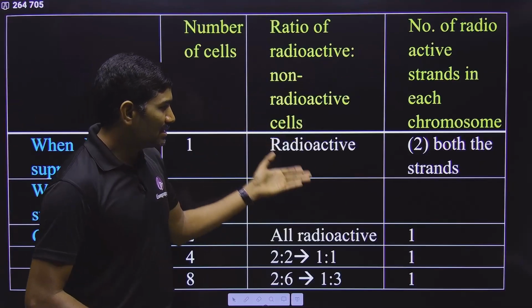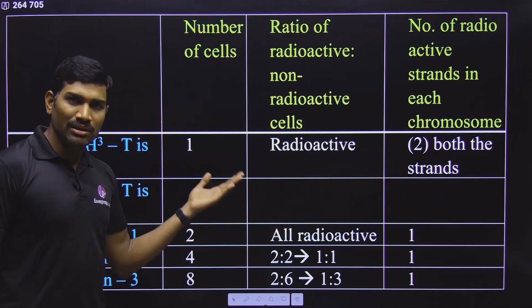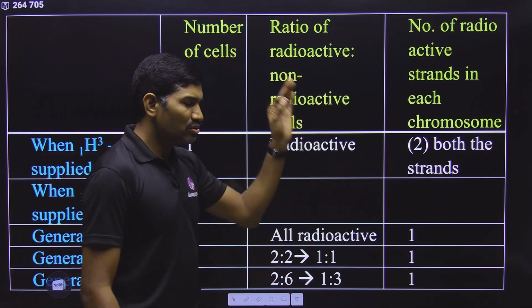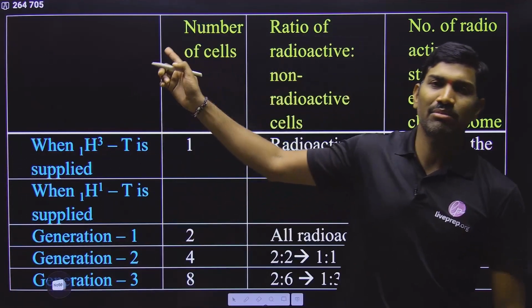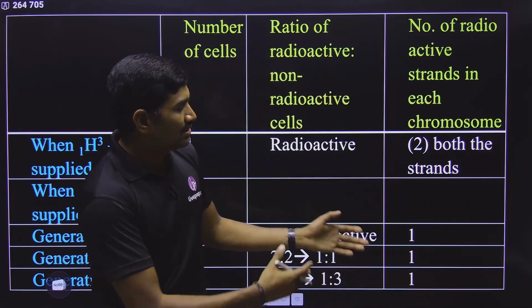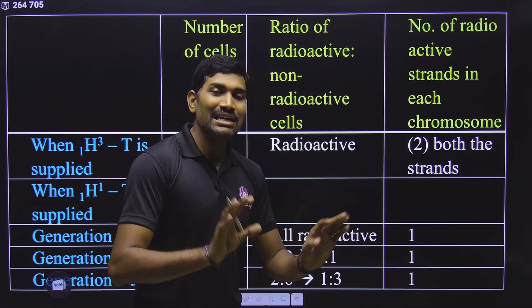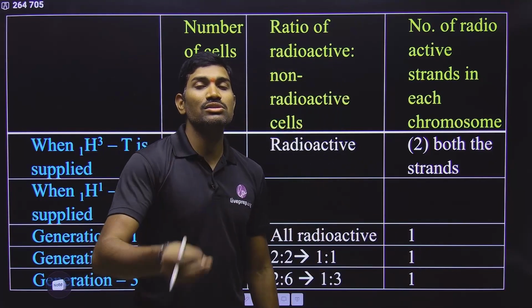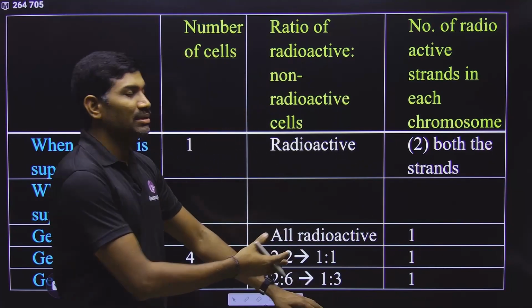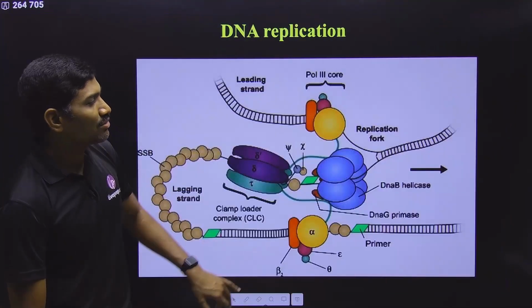So here also I made the table, with the number of cells with radioactivity and non-radioactivity, and these ratios will exactly match the table we made for the Meselson-Stahl experiment. So in this way, these scientists also proved that DNA replication in eukaryotes is also semi-conservative. That means DNA replication in chromosomes is also semi-conservative. It was proved by Taylor and co-workers.